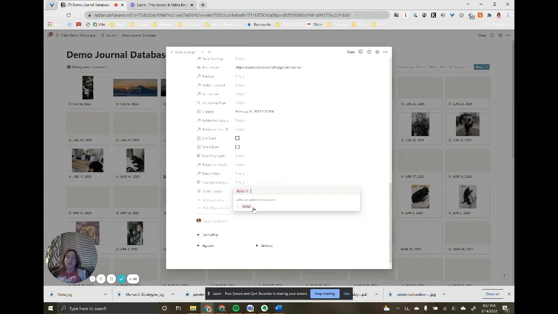I'm going to add in a world event, a life event, and a work event. Again, you could do anything that's important to you. Maybe you have a side hustle, maybe you have kids, maybe you have anything else. And you could go ahead and select any of those that you wanted for that specific day. So for today, I just have a Kona event, and that's it.